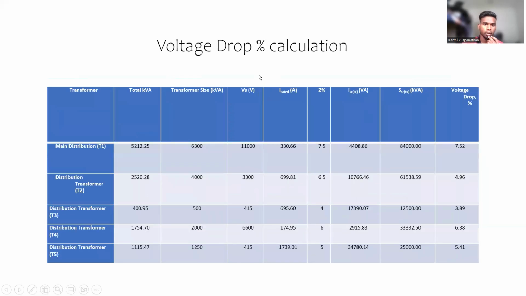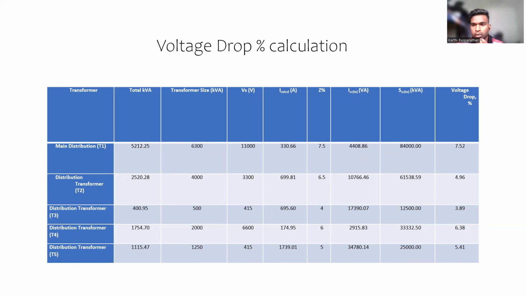So this is the voltage drop calculation, where this value is the 65% of the transformer calculation, and this is the chosen rated transformers, and then this is the input voltage in the transformer, and this is the calculated I rated current value. This is the impedance I showed just now in the table form, and this is the short circuit current. How much short circuit current can the transformer last? That's the calculation. And the SCE is the maximum short circuit capacity that the transformer can last. And then the last table is voltage drop. I put it in the percentage.